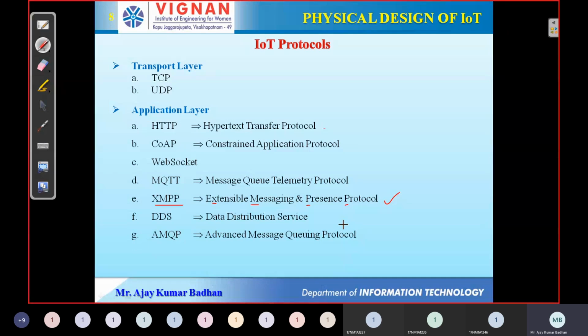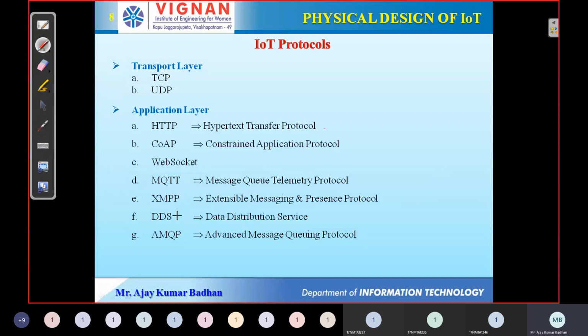Like in WhatsApp, we are able to send not only text messages, we can also transmit chat and voice messages. Nowadays even video calling is possible. How is that possible? With the help of this particular protocol, and this protocol is the same protocol being used in the Internet of Things.